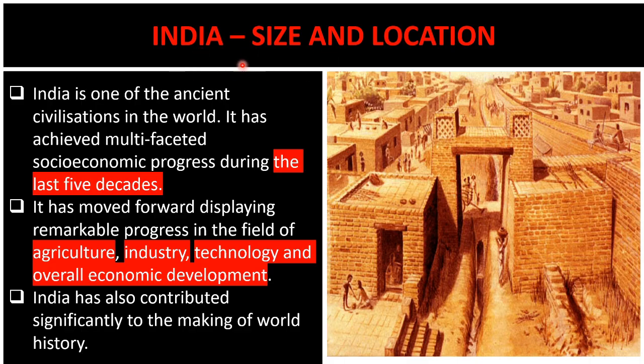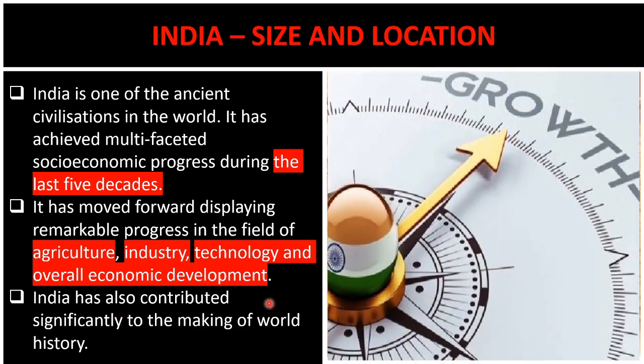And today we are going to start the very first chapter of geography, and that is India's size and location. Dear student, our country, India, is one of the ancient civilizations in the world. If we talk about the Indus Valley civilization or the Harappan civilization, we are one of the most ancient civilizations in the world, and we achieved multifaceted progress. Especially in the last 5 decades, we have made remarkable progress in agriculture, industries, technology, and overall economic development. And with this, India contributed significantly to the making of world history.